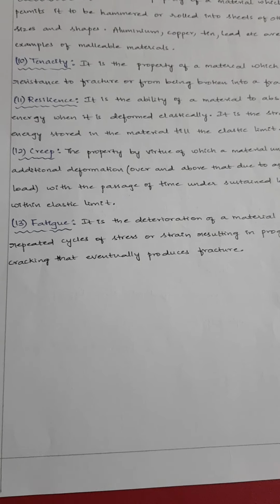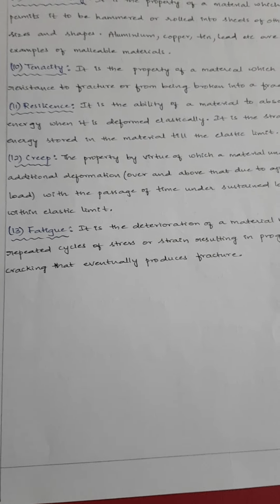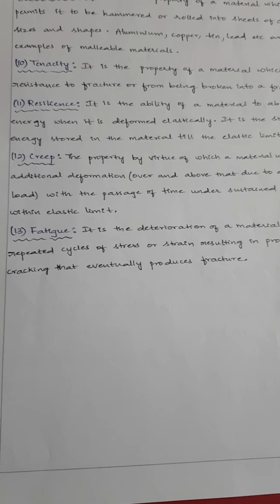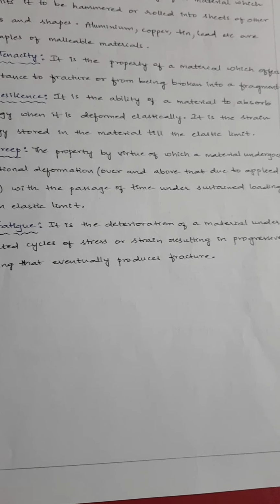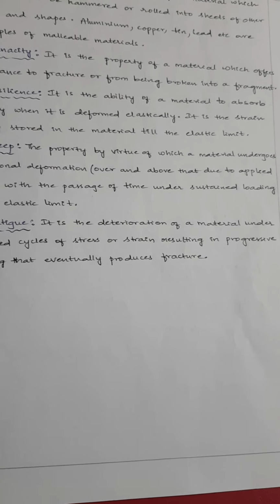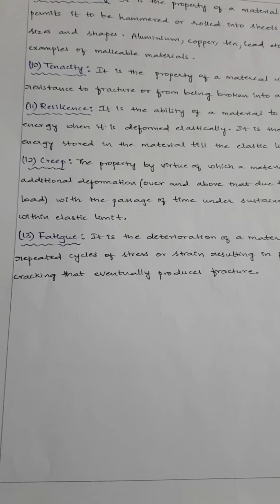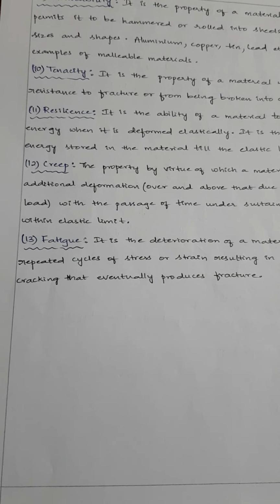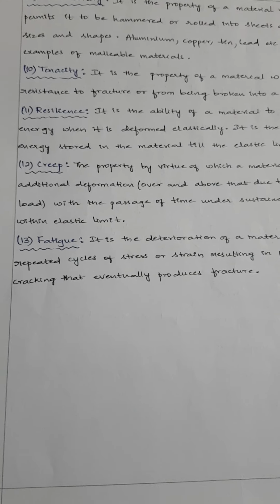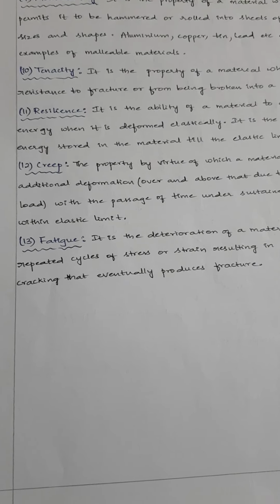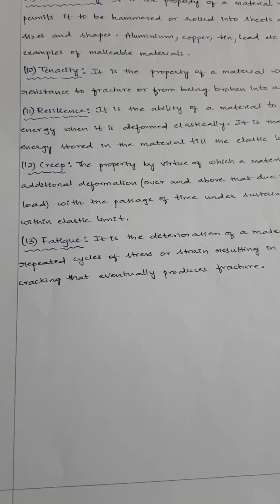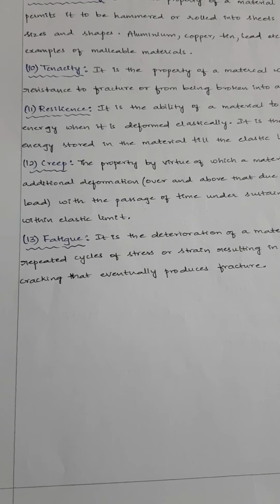And last is fatigue. So fatigue is the deformation of the material or damage of the material when it is undergoing some repetitive kind of loading. See, here in toughness the load was impact load, in creep the load was continuous all the time, but in fatigue it is repeated kind of loading, means the load is falling in the form of a cycle.